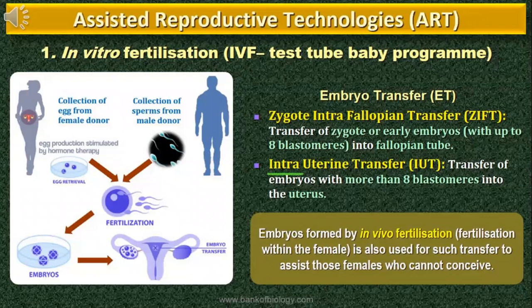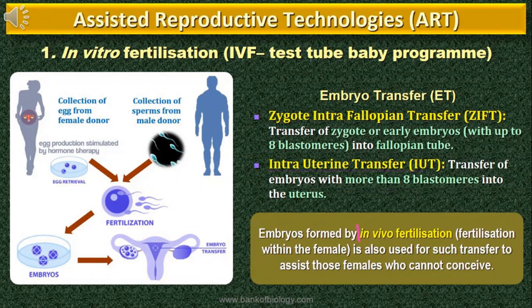But in case of intrauterine transfer, if the embryo has become more than 8 blastomeres, then the embryo with more than 8 blastomeres is introduced into the uterus, and that method is called intrauterine transfer. Very, very important. Early embryo or zygote up to 8 blastomeres, zygote intra-fallopian transfer. More than 8 blastomeres, intrauterine transfer.